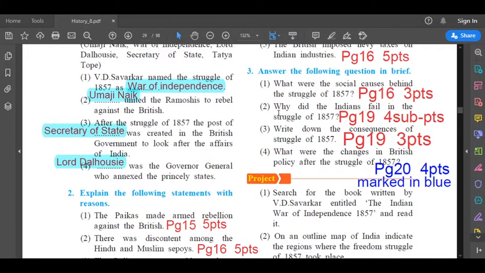3.2. Why did the Indians fail in the struggle of 1857? Failure of the Indians in the struggle of 1857. Page number 19. Now this is a very big answer. So let us go to page number 19. It is marked, and there are 4 sub-points to this answer.